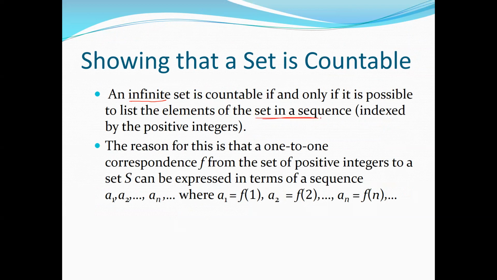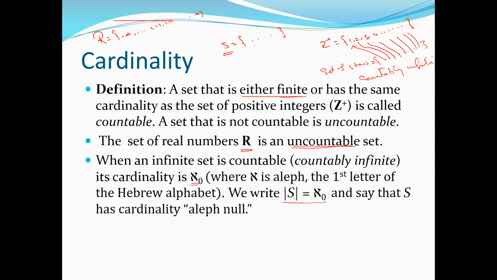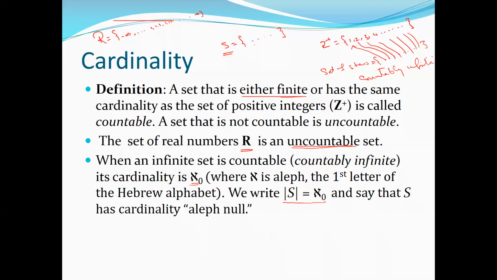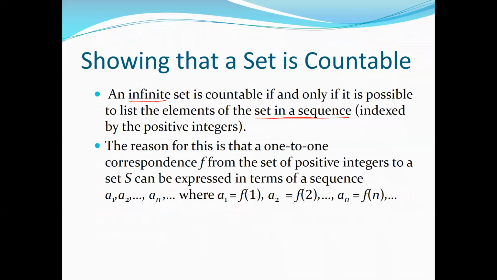Now this is important. For example, here the set S, can you list its elements in a sequence? And from the previous slide, the positive integers, the even numbers and the odd numbers, can you list them in a sequence? Yes. If yes, then you can say that it's a countable set.